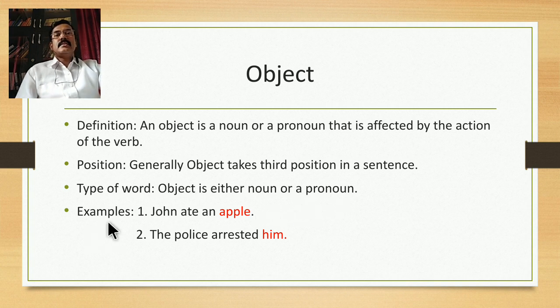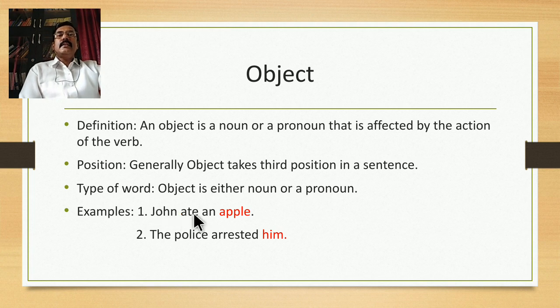Let's try to understand from a couple of examples. First example is: John ate an apple. In this particular sentence, apple is a word that is in red font and which is an object. Basically it's a noun functioning as an object, because John is the doer of action.